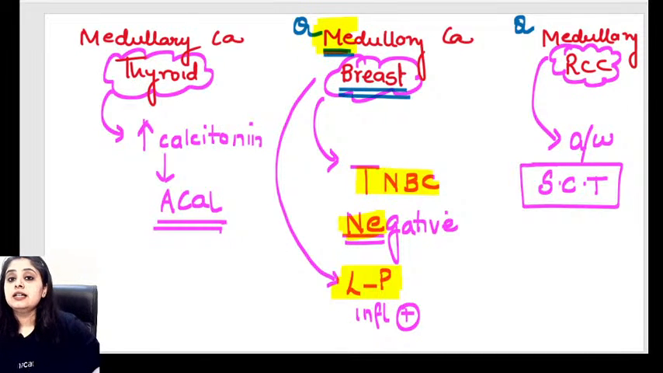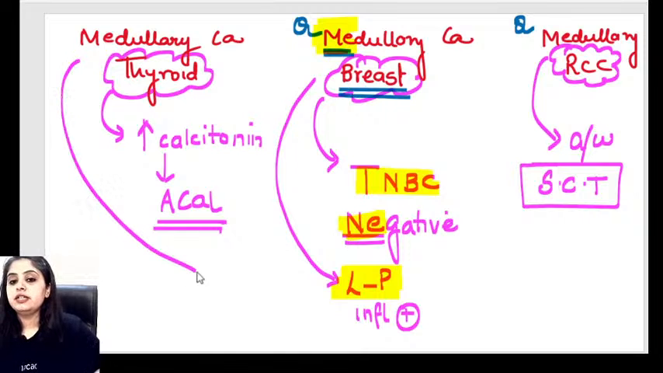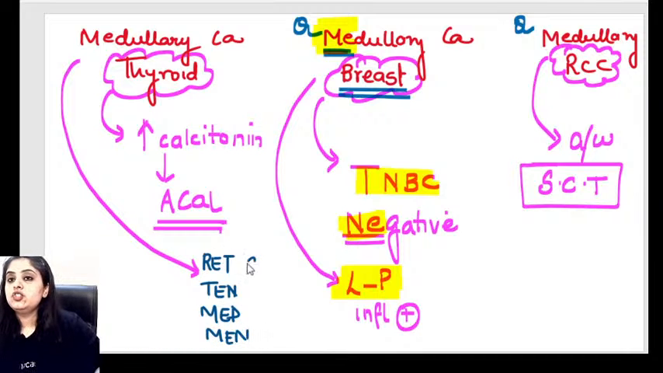Okay, coming back. Can you tell me the genetics of medullary carcinoma thyroid? Very famous genetics, and there's a rhyme also that we have learned for it. Have we studied something called RET10 med men? What is RET10 med men? Very simple. What is the gene that is altered over here? It is the RET gene mutation. RET gene is present on chromosome number 10.